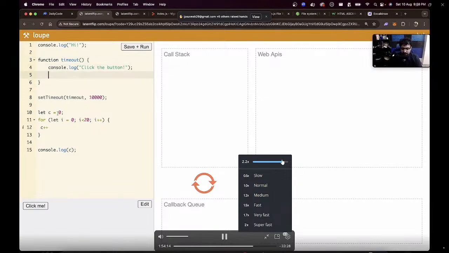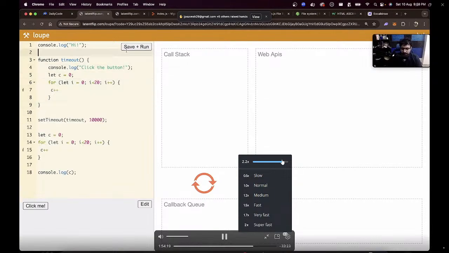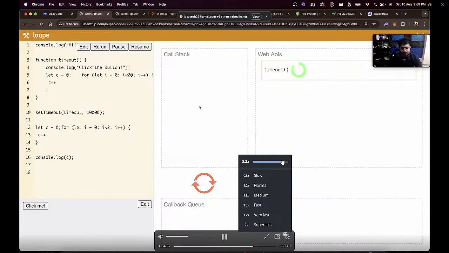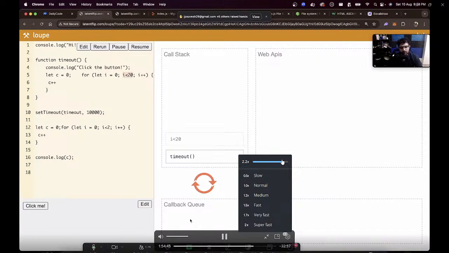If this inside was also, let's say, a very expensive operation, then what will happen? If I run this, let me make this 2. This gets logged, then the timer starts, then the CPU intensive task is running. This is done. Now the call stack is free. Since the call stack is free, the event loop can pull things from the callback queue and start these. Now this started another expensive operation, and hence that expensive operation will keep on running. If something else had been pushed onto the callback queue, it would have to wait until the call stack became empty. When it would become empty, more things would have been pulled. So something like that would happen.